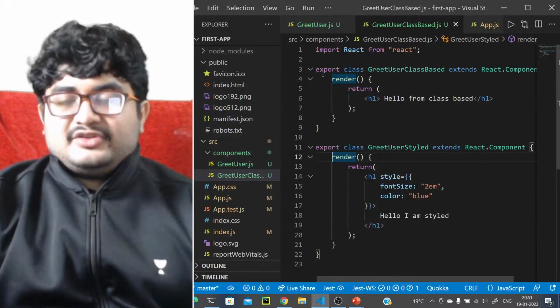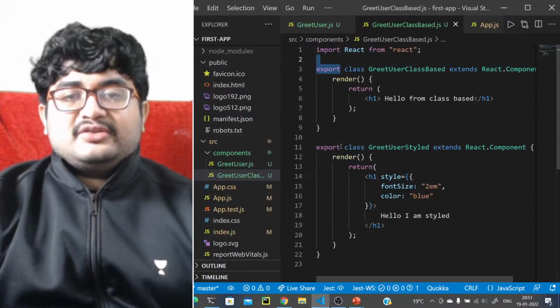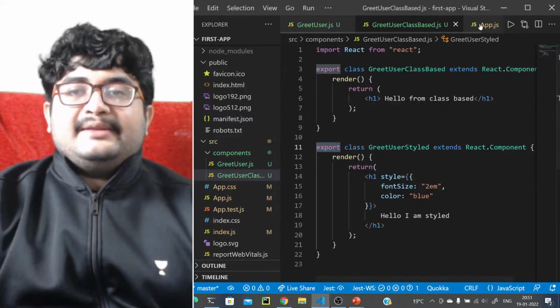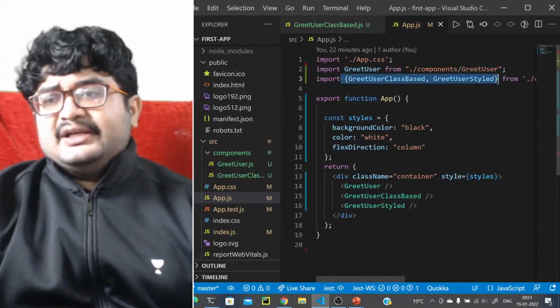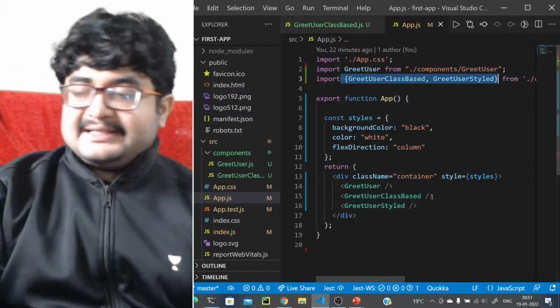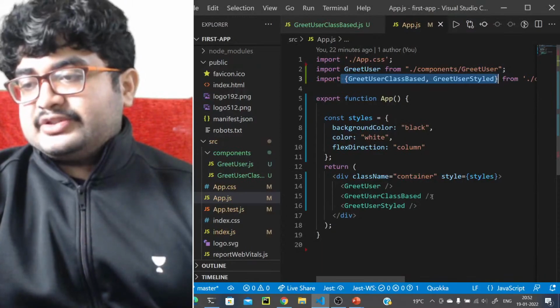And here we have used default and named exports. As we have multiple exports here, we have used named exports, and we can import them like this using braces. So that is what we have done till now. Let me know if you have any doubts, otherwise we can proceed with the class for the day.